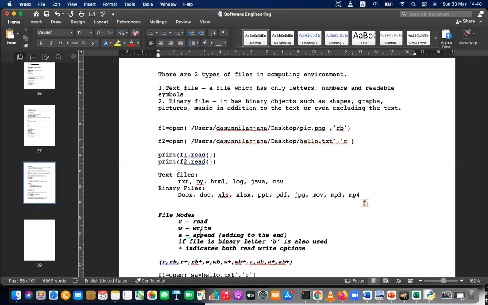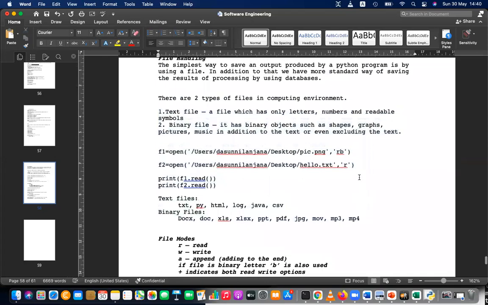And append is the mode when you want to write to an existing file or new file, but the file pointer will be at the end of the file. That means if this is the file, when you append, it will write to the end. Again, when you append, it will write to the end. So that is the advantage. It will not erase the existing content. Instead, it will write to the end. So that is the appending mode. Okay, please write down file modes also.